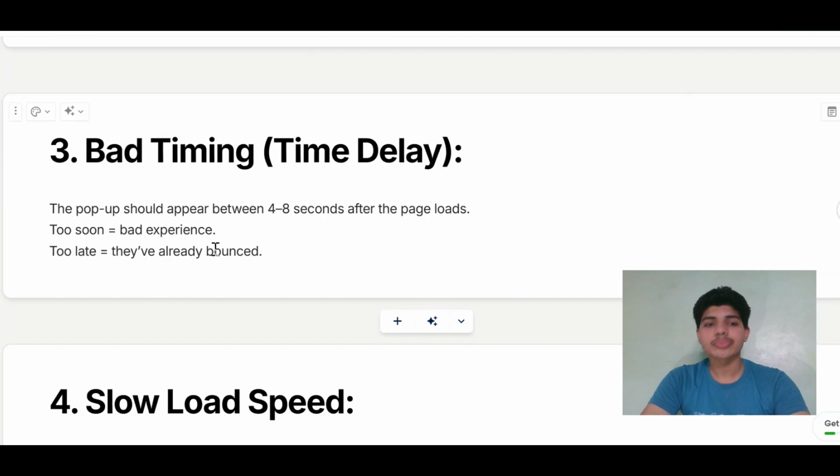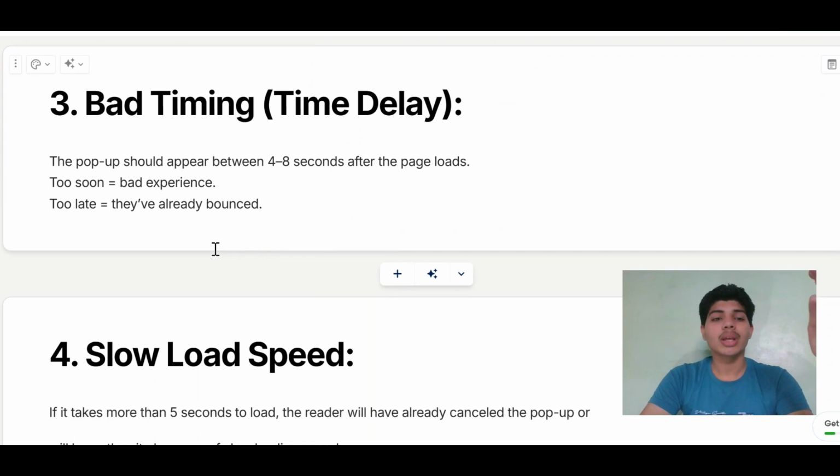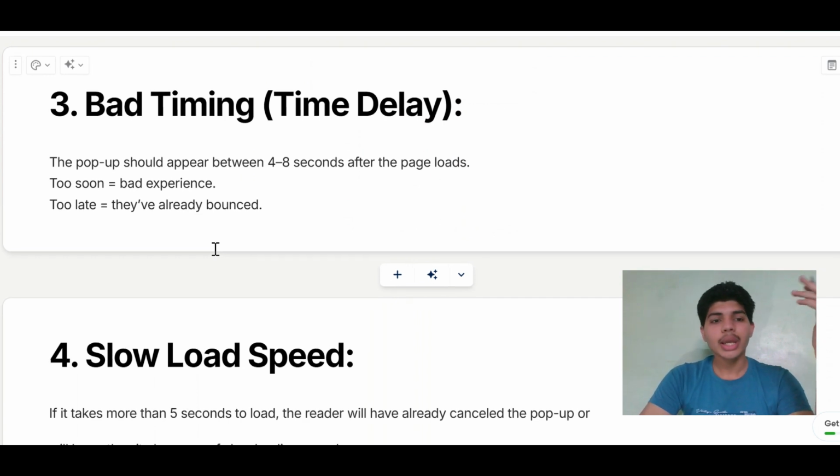Third, bad timing. The pop-up should appear between 4 to 8 seconds after the page loads. Too soon, and the reader will bounce off the website because of a bad experience. If it's too late, they already left the website and you won't get their information.